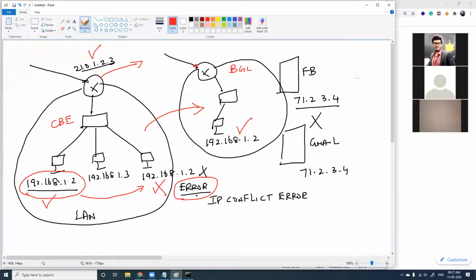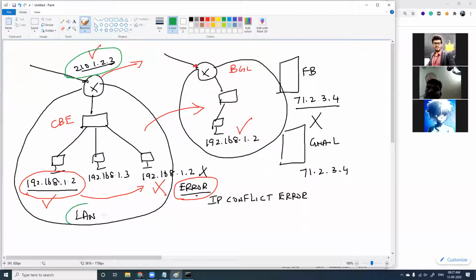And to summarize, is IP address unique or not? If you speak of public IP address, I can say public IP address is unique everywhere. And private IP address, yes, inside a LAN, it is unique. If you assign one IP address to one computer here, you cannot assign the same IP address to another computer. So inside a LAN, it is unique, but outside LAN or between LANs, when I compare a LAN from Coimbatore here and a LAN from Bangalore here, or this is my office here, and next office has a different LAN. When I compare two different IP address, the private IP address, it will not be unique, fine? It is not unique between LANs. Inside LAN, it is unique.